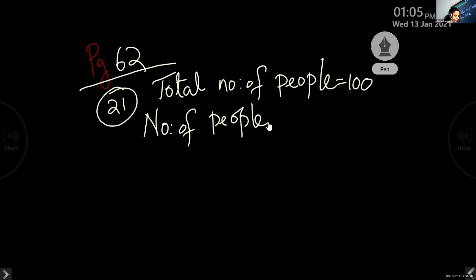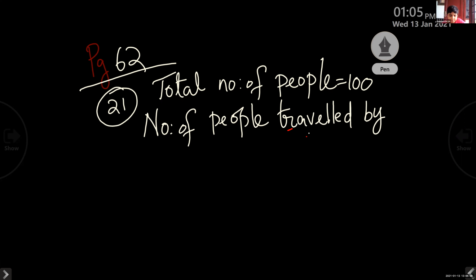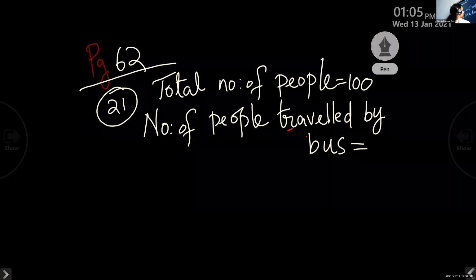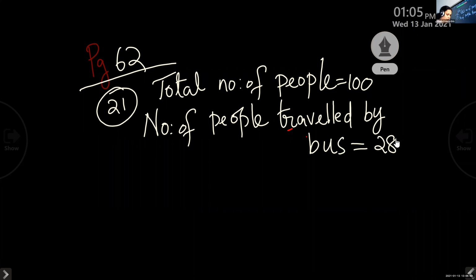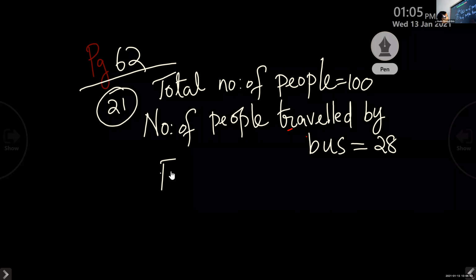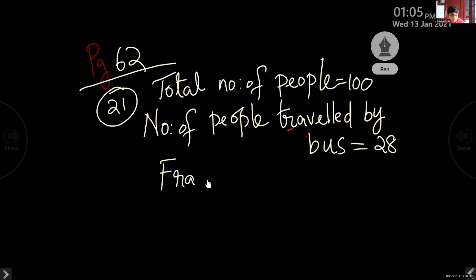Number of people traveled by bus, 28. Now write this in the fraction form. Fraction form for the people who traveled by bus. Check whether you have enough place in the lines. So fraction form and decimal form you can write in one step, one line.